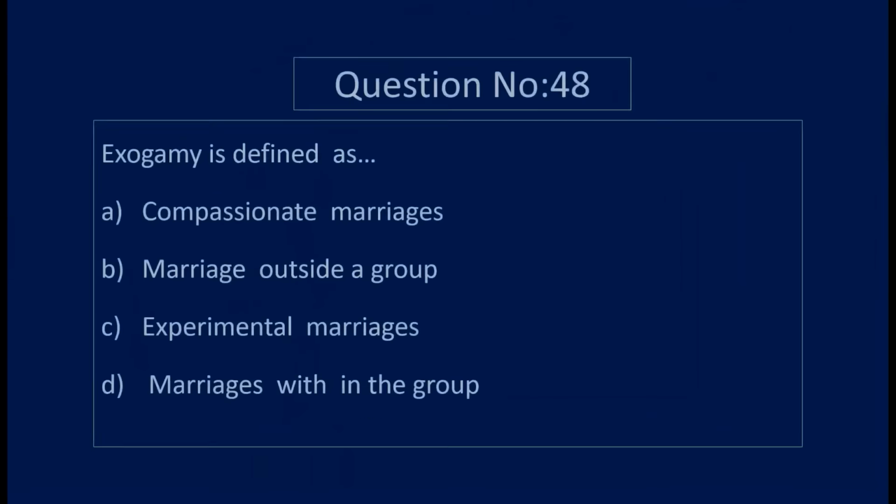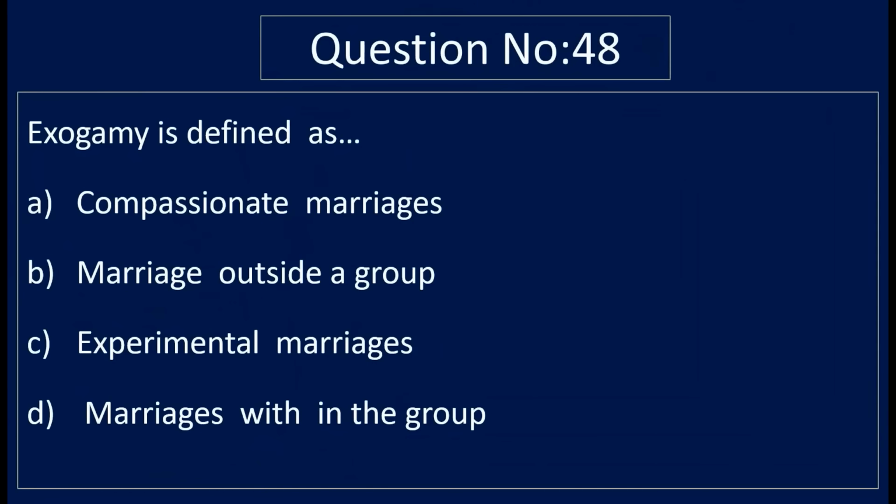Question number 48. Exogamy is defined as option A, compassionate marriages, option B, marriage outside a group, option C, experimental marriages, and option D, marriages within a group. Correct answer is option B, marriage outside a group is known as exogamy.